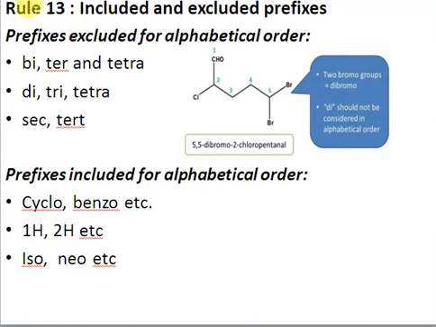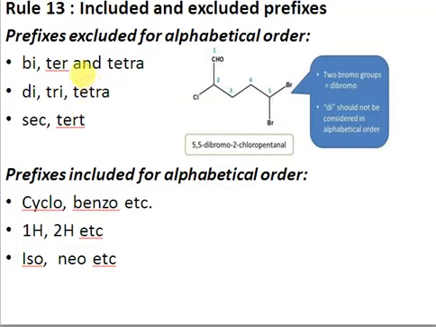So whenever you have prefixes like bi, ter, tetra, di, tri, tetra or secondary or tertiary, you will not consider them as a part of the IUPAC name, right? So although we have dibromo, so di is coming first, although C is alphabetically first, we will not consider this di in alphabetic order, so we'll consider only the B of the bromine, right?